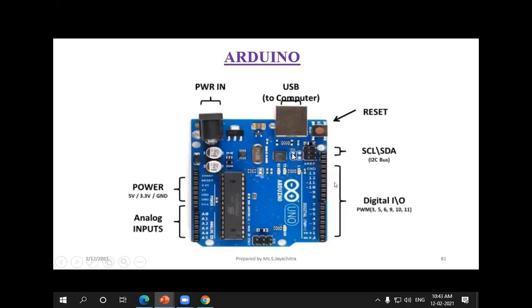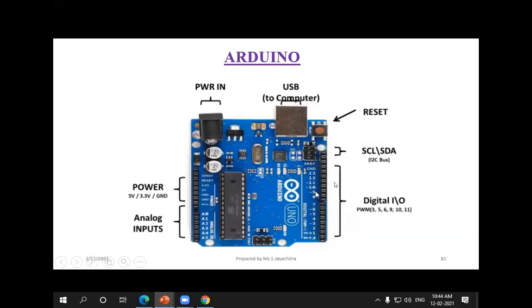And this is the Arduino board. I think we belong to EC, electronics and information communication, so we are aware of the Arduino board, but I will say what it does. This is mainly the reset button, and this is mainly for digital input. Whenever we wish to give input, we can use these pins. This pin is for transmitting, and this is for receiving.